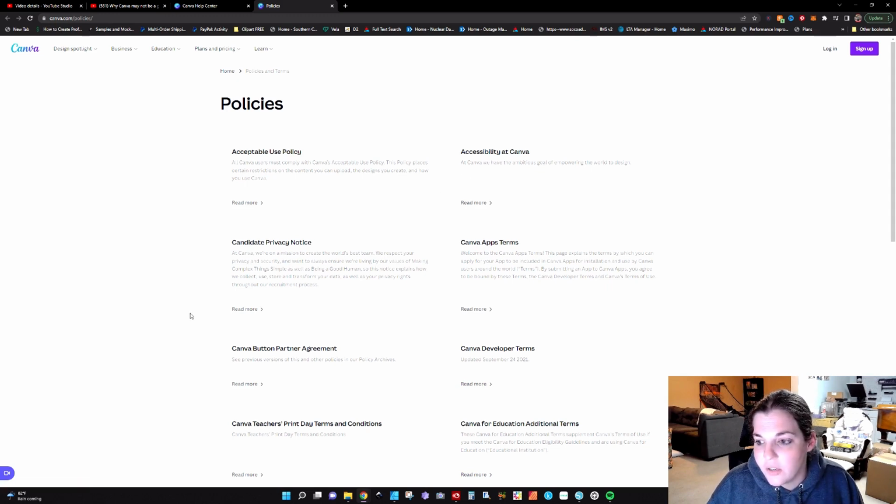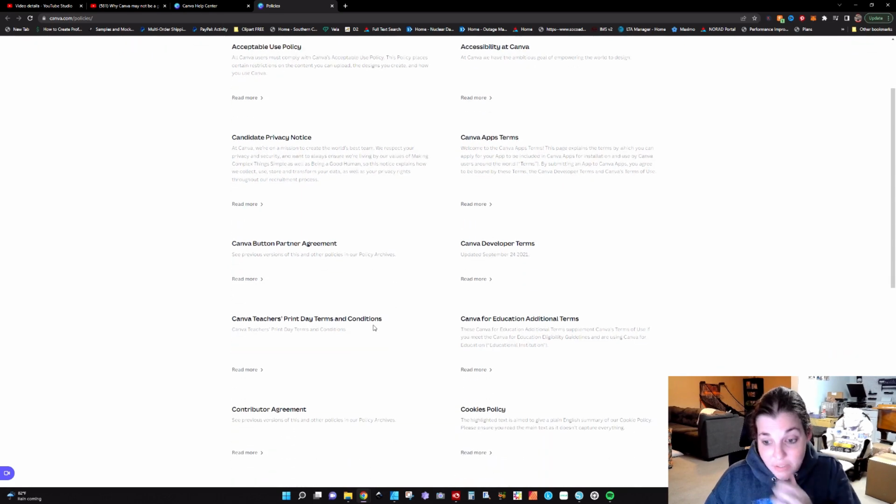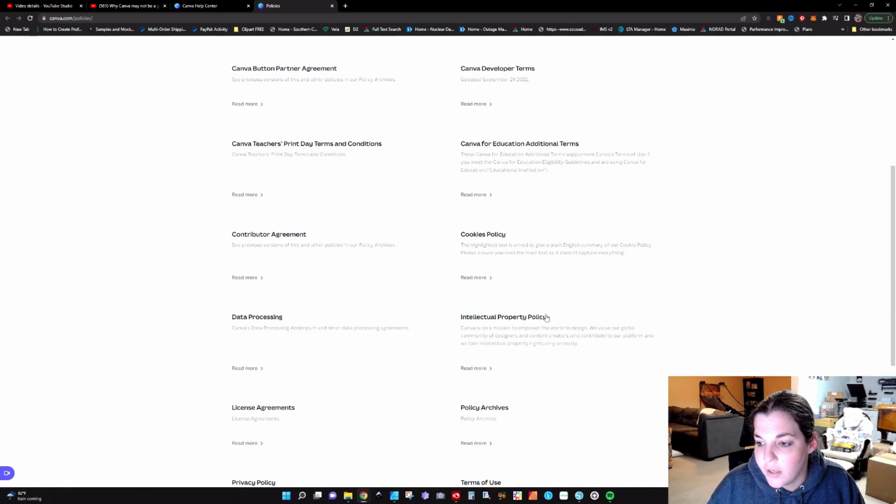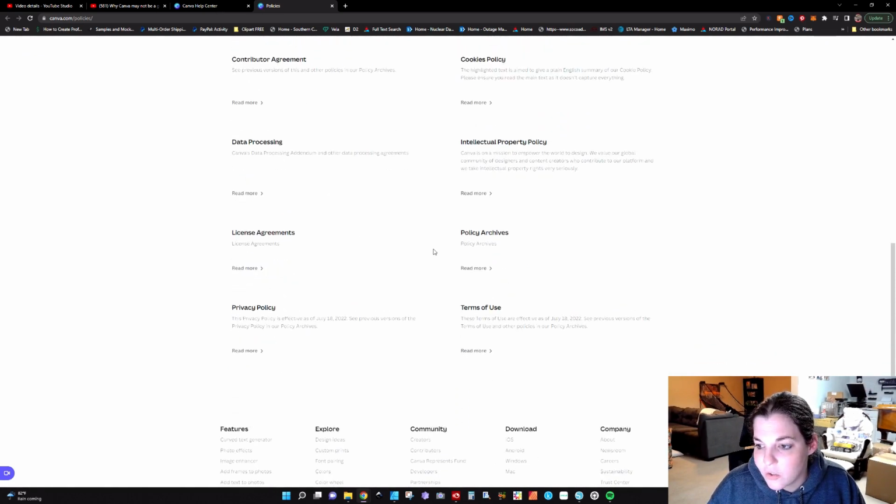Now, there's a ton of different policies in here as far as acceptable use, accessibility, privacy notices, application terms, all these different things, okay? Things about contributors, if you're a contributor, intellectual property policy, license agreements, which is what we're going to look into, and terms of use, which are effective as of July 18th, 2022. So I'm going to go ahead and open the terms of use in a new tab, and I'm going to open up the license agreements in a new tab.